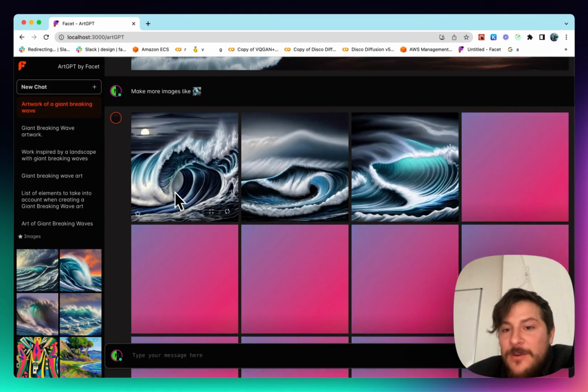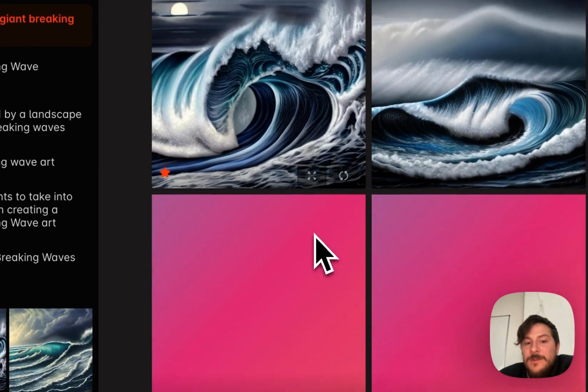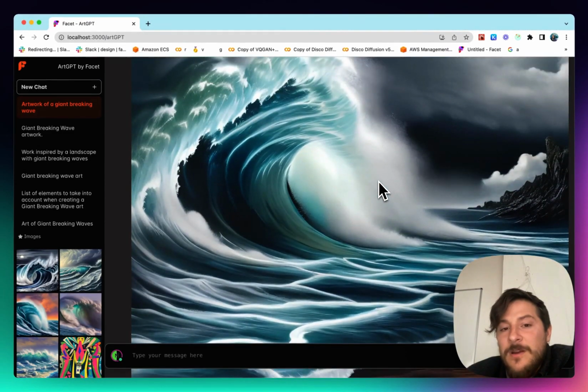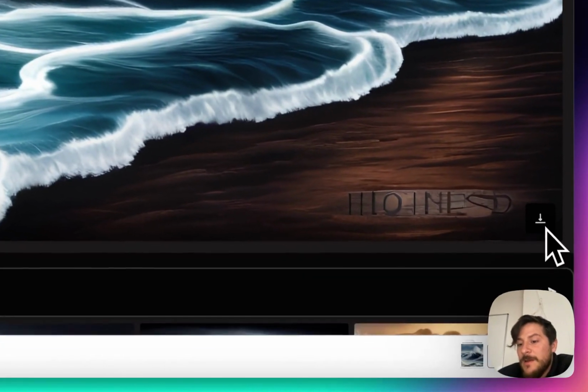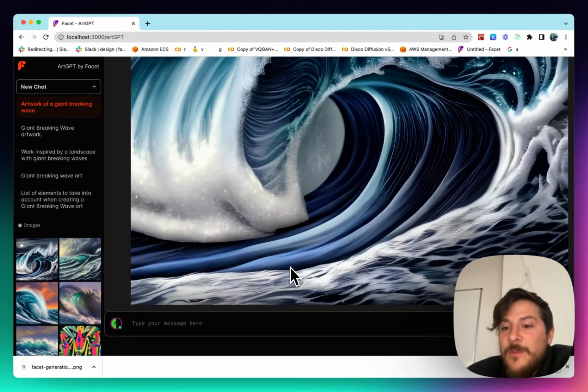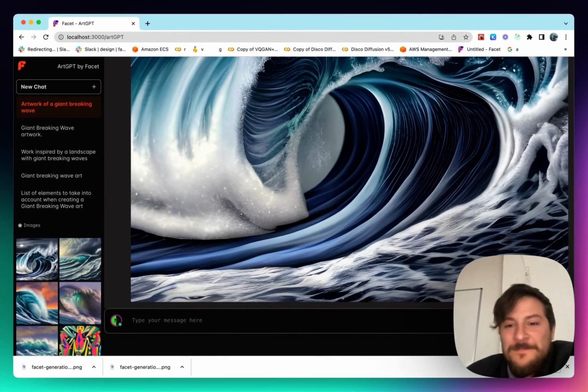Wow, this one has a lot of great character to it, really rich contrast. I'm going to go ahead and star that one as well, and even scale that one up. You'll see the scaled up one for us appeared here. So we can go ahead and click on our download button, and that'll appear for us to save. We'll see our other scaled up one came here. I'm going to save those, and you'll see me post those on Twitter later because I really like these.